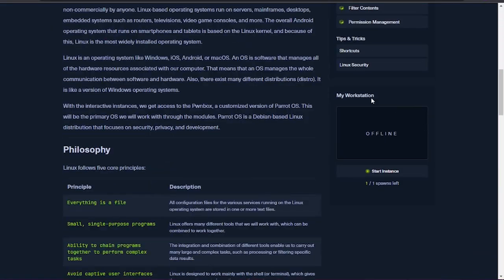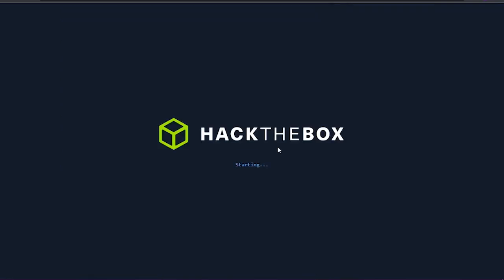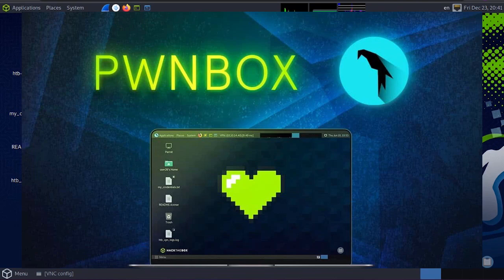Alright, now in this new page, roll down and down until you reach here, which is my workstation. This is your Linux box. After clicking here, wait a little bit, now it's ready. Click on interact to enter. So here we go. Now you own a Linux machine, which is called Parrot Box.